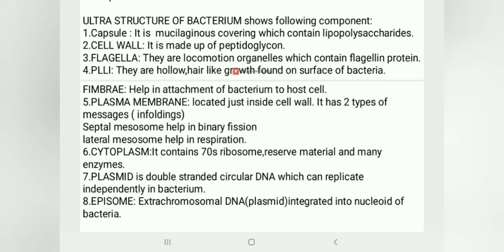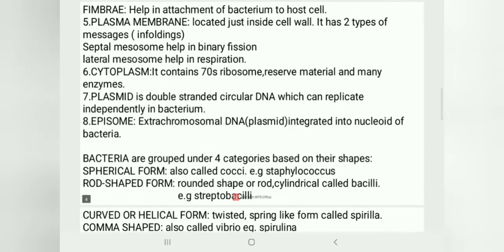So here, bacteria is Monera. It contains 70S ribosomes, reserve materials, and many enzymes in the cytoplasm. Plasmid is a double-stranded circular DNA which can replicate independently in the bacterium. Next is episome. It is an extrachromosomal DNA or a plasmid integrated into the nucleoid of the bacteria. These are the ultrastructures of bacterium.